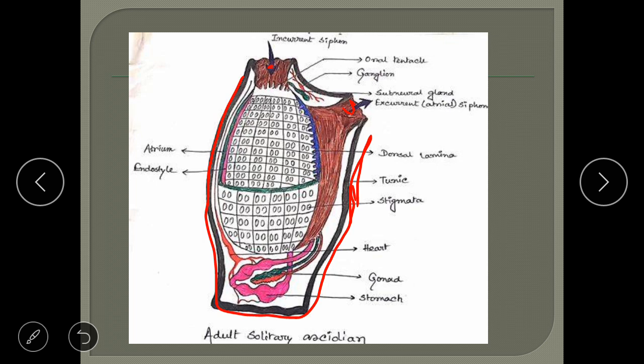This cover gives protection. This tunic does not have any living components, it just has protein and carbohydrate, which is a non-living component. The main function is to give protection, because these animals have a very delicate body and are very small creatures. Plus this is a sessile animal, which can't move, so to protect itself, it has this covering. And this test is very flexible.